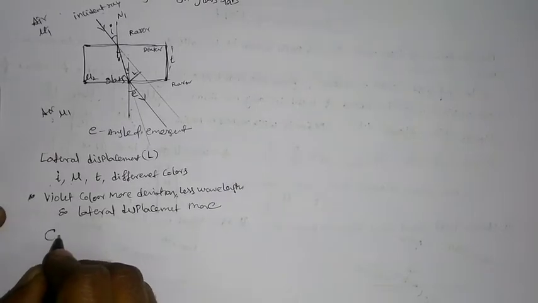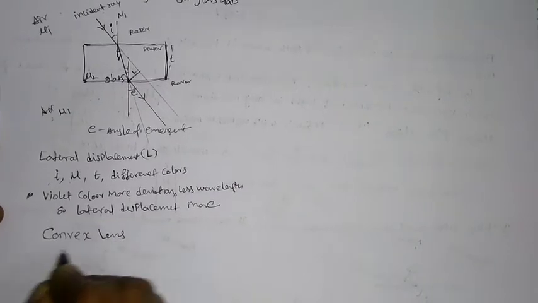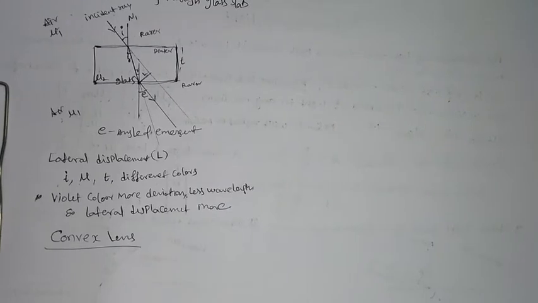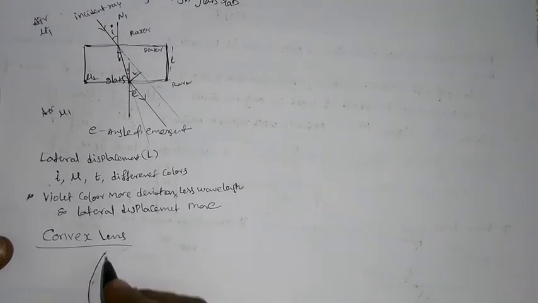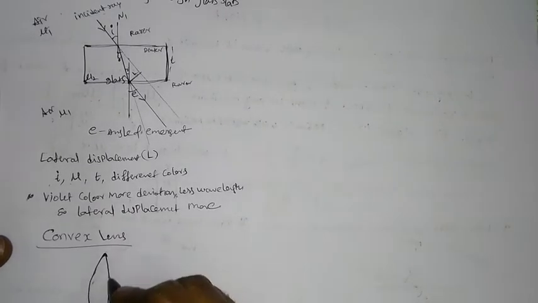Our next topic is the convex lens. This convex lens is also known as a converging lens. You can say that a lens is a combination of prisms. In general, for the practical point of view, we are considering a thin lens. This is the shape of the convex lens, a bulgy type.